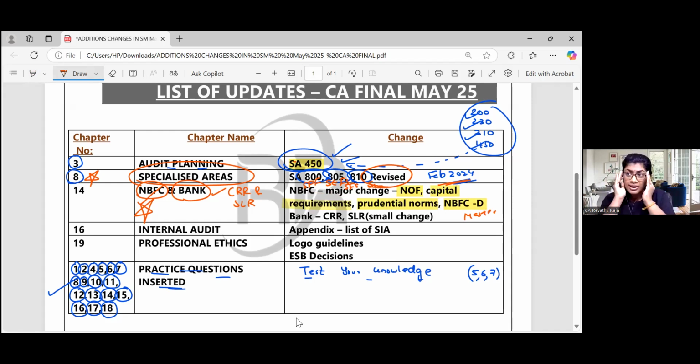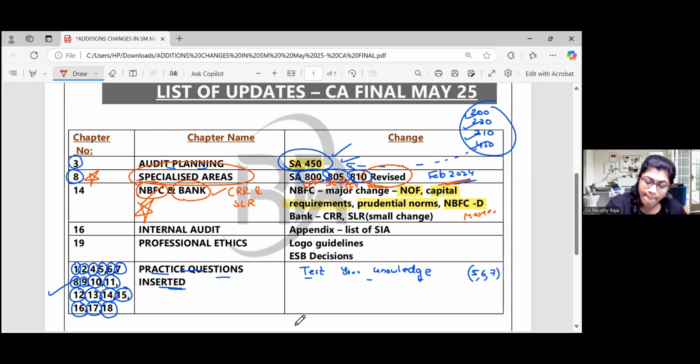For the regular batch, May 25, recorded or live students, everything is taken care of. Don't worry. Okay. Others, please go through these things. Others are almost the same, like different types of NBFC, base layer, middle layer, upper layer, top layer, that all is the same. But good changes there in NBFC. Always NBFC is one of the hot topics. Always you can expect at least one question.